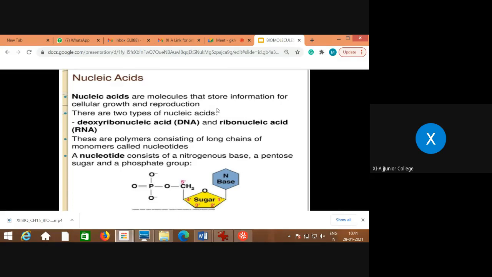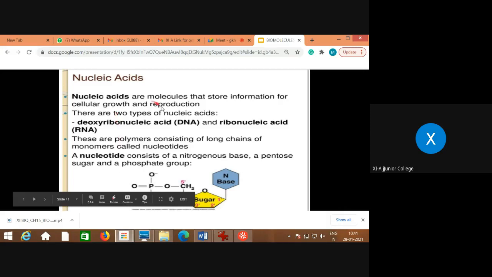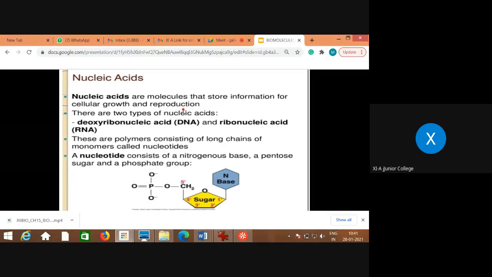They are the molecules that store information for cellular growth and reproduction. Now you know what it means? You have studied the cell cycle last time, and in that you studied one of the cell divisions.